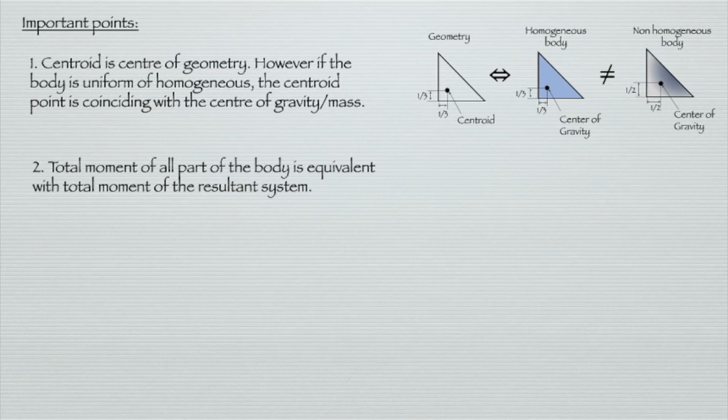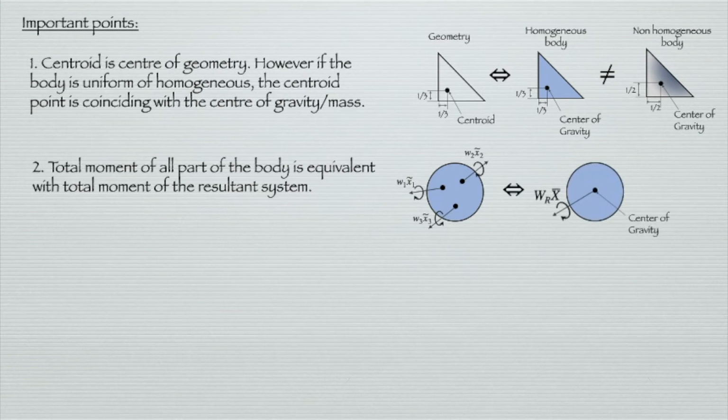The second one is that the total moment of all parts of the body is equivalent to the total moment of the resultant system. For a body, we have many moments in many directions. But if we simplify this system to become a single force system, then we can define that the system is equivalent to the weight W_R, acting at the center of gravity of the body.